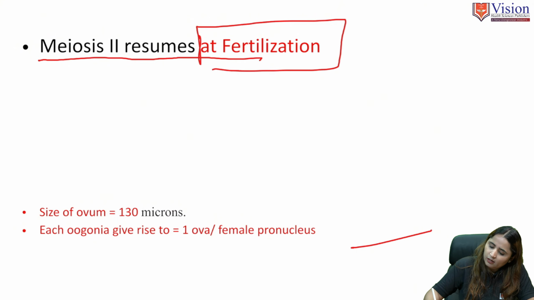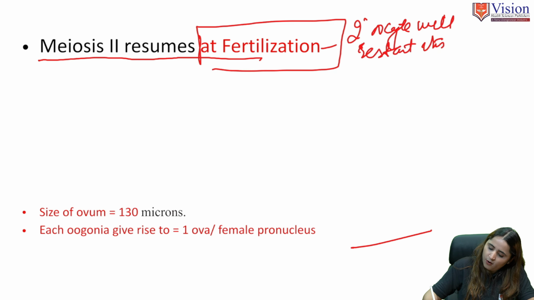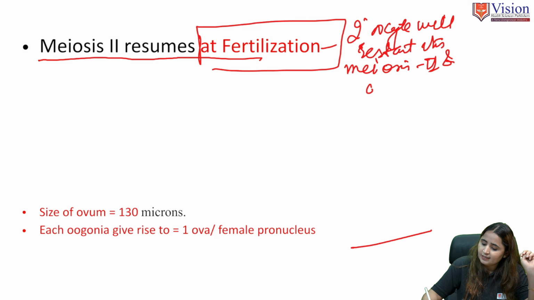This secondary oocyte will restart its meiosis II, and it will complete it very rapidly.